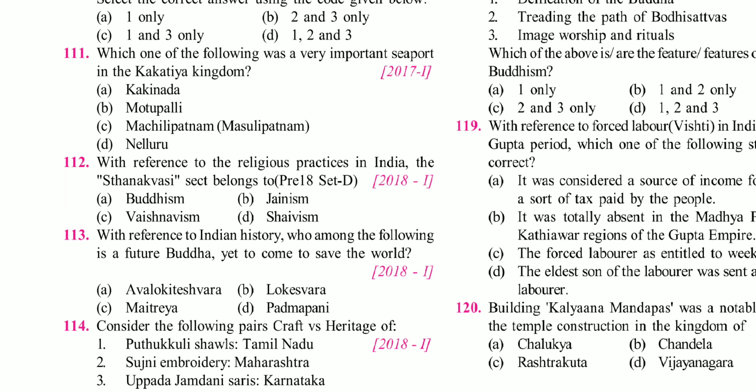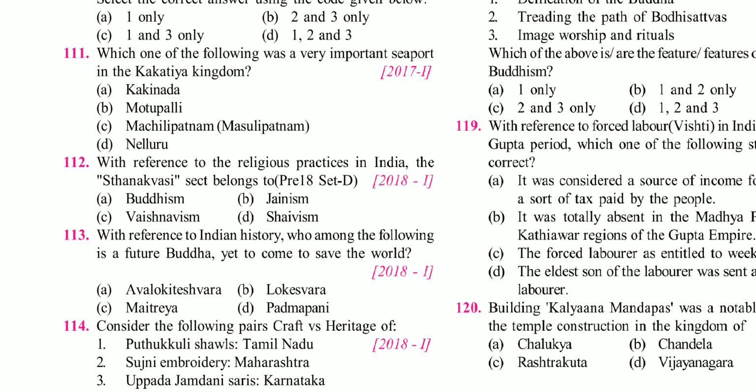So this is a question again, they are asking about the future Buddha. Friends, this is basically a Bodhisattva question. Whenever you read, I told you about the three schools of Buddhism: Hinayan, Mahayan and Vajrayan. If you read, then these are the very famous four Bodhisattvas: Avalokiteshwar, Lokeshwar, Padmapani, and Maitreya.